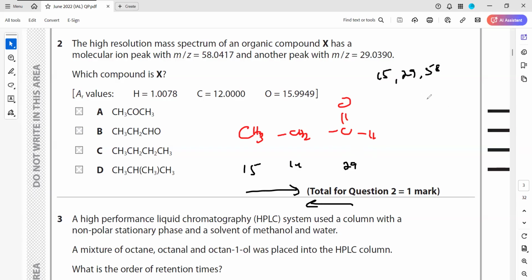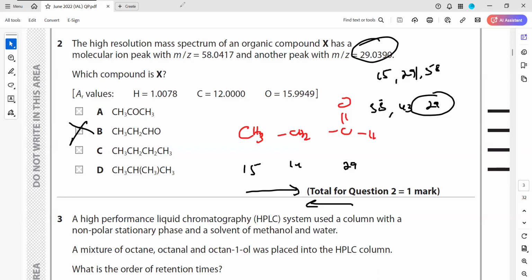If I break from right to left, 29 is there, then 43 will be there, because 29 plus 14 is 43, and then 58. So the question is, which is giving another peak at 29? This is giving a peak at 58 and another peak at 29. So that's why B will be the right answer. Okay?